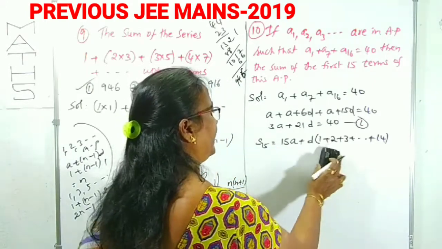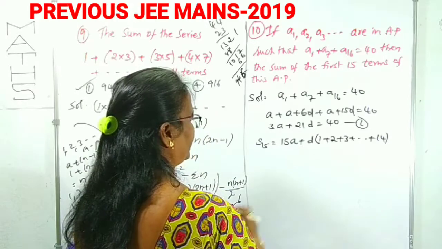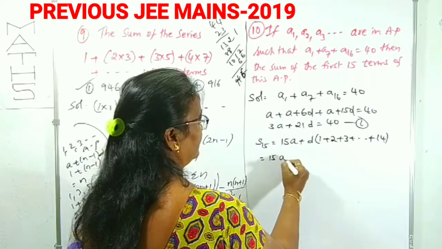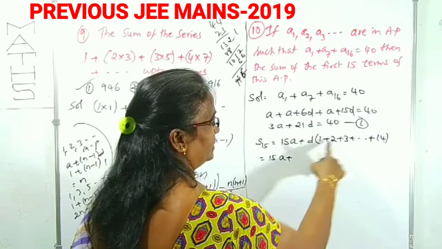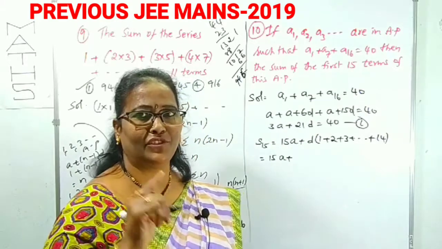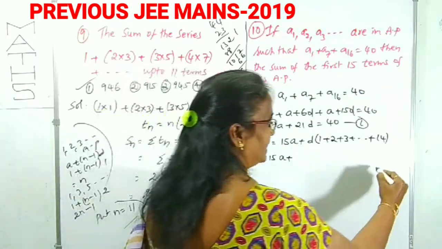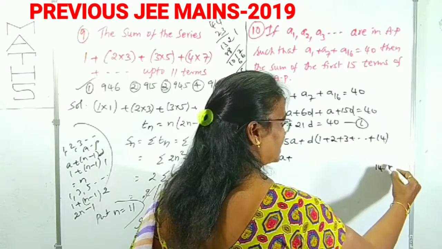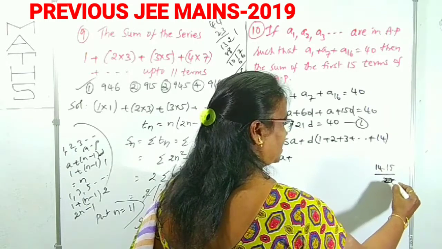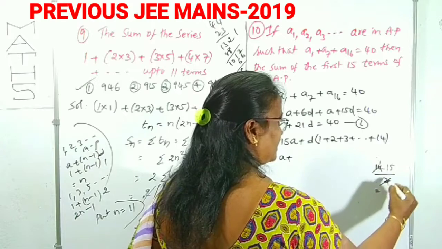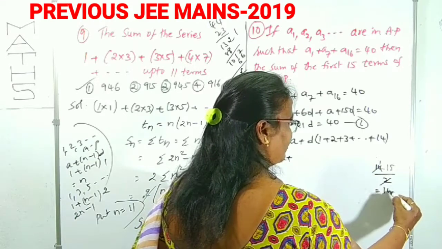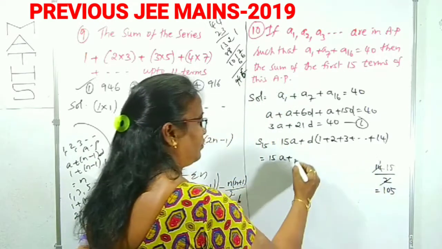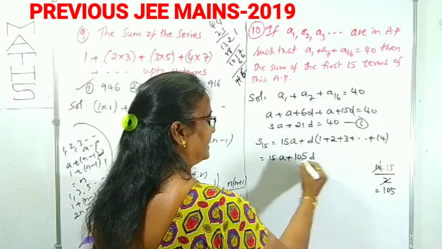Right? Now this is clearly 15A plus D times the sum of the first 14 natural numbers, that is n of n plus 1 by 2, 14 of 14 plus 1, 15 by 2, 2 sevens. 7 15's are 105. That is 105D here, right?